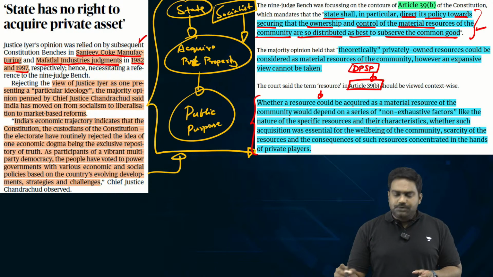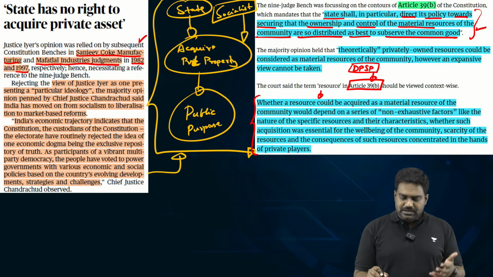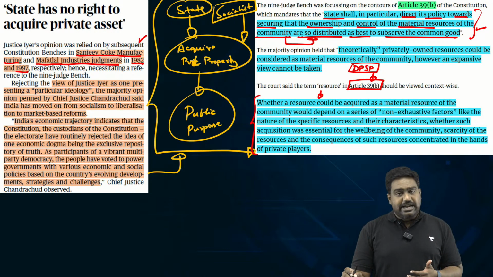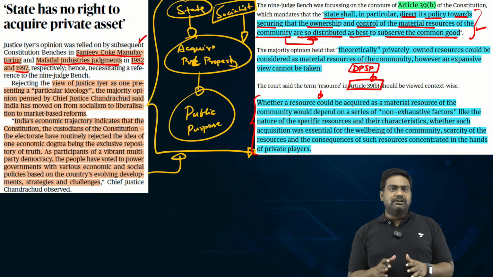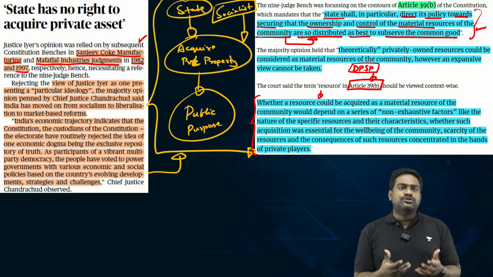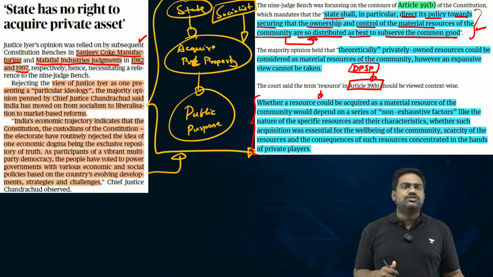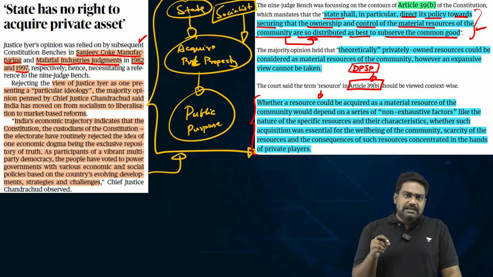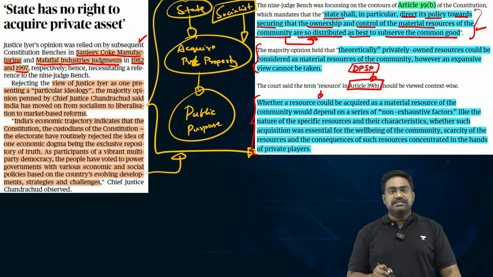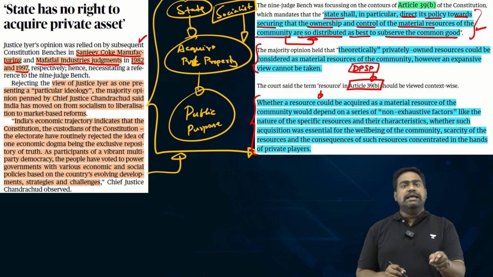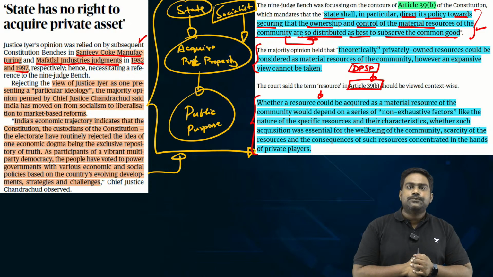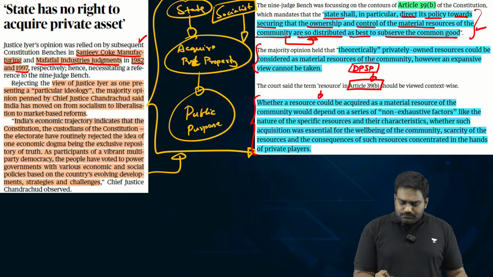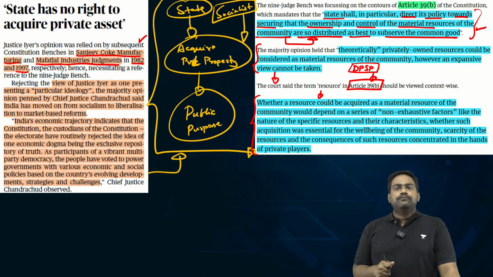If a larger public purpose is being served, with regard to the community, then the state has a mandate under the directive principle to ensure that those resources are fairly, equitably distributed. It's by quoting this directive principle that the state justifies its power to acquire private property, including your private resources. Now, let's look at both sides of the argument.